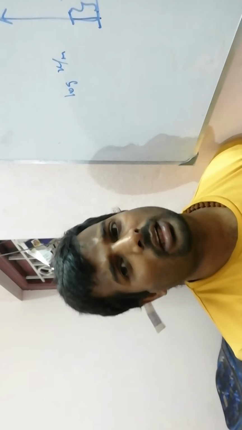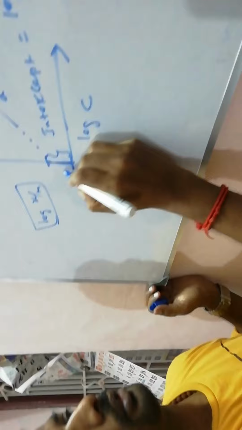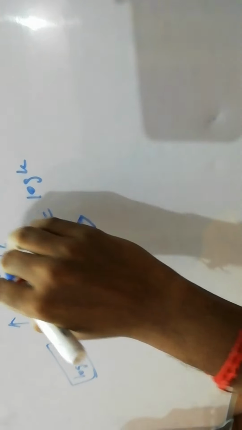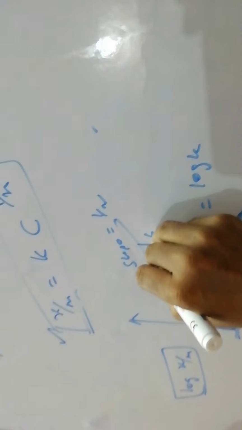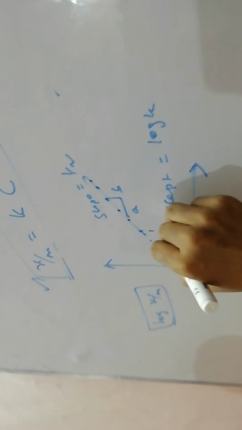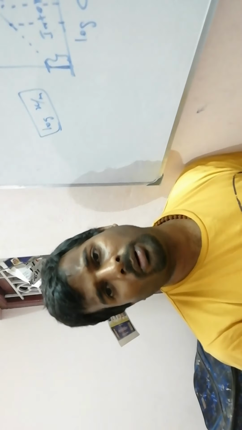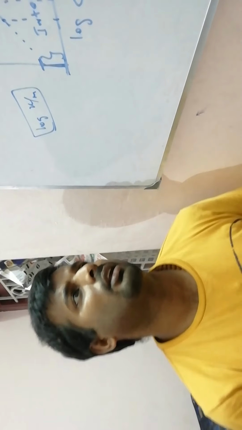The adsorption starts at a particular time interval, with particular molecules. First the molecule will come and approach the adsorbent. That approaching period is the intercept. After the intercept formation, the slope will form. Each reading increases with respect to pressure. As pressure increases, the number of particles adsorbing also increases. The slope value gives the value of 1 by n. So this is similar to the Freundlich adsorption isotherm.